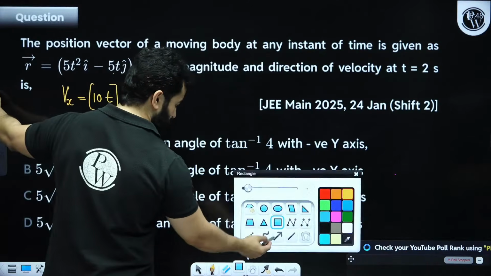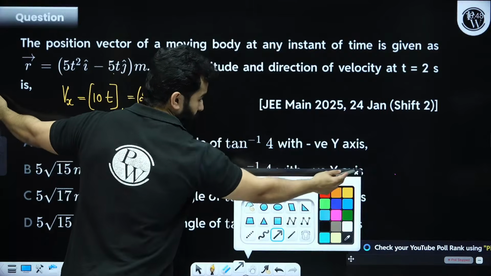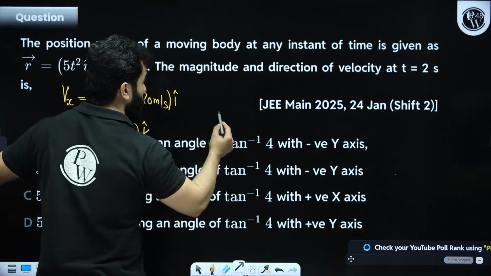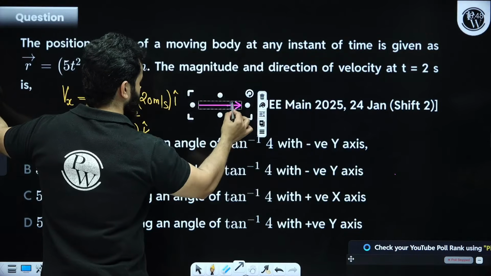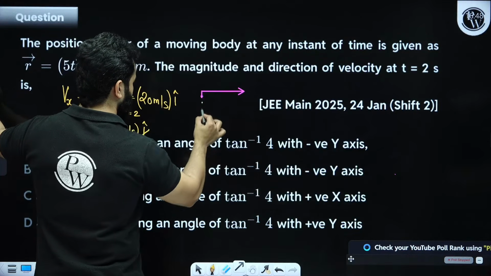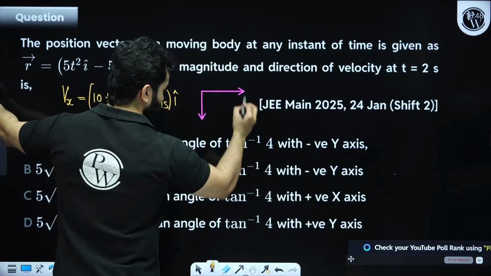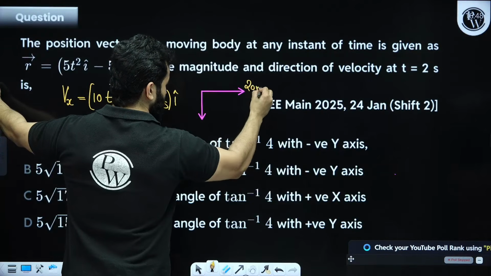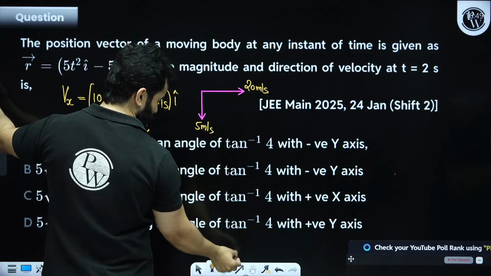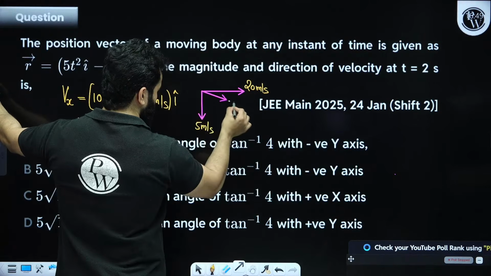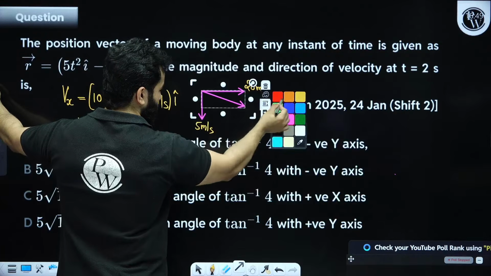So direction of velocity is, my dear friends, 20 meter per second I cap, 5 meter per second J cap. 20 meter per second over here and 5 meter per second over here. So net will be somewhere over here. Is that correct?